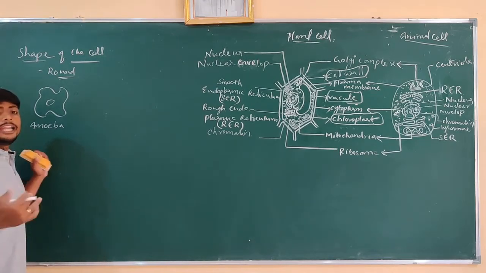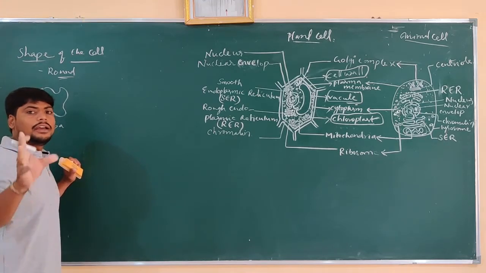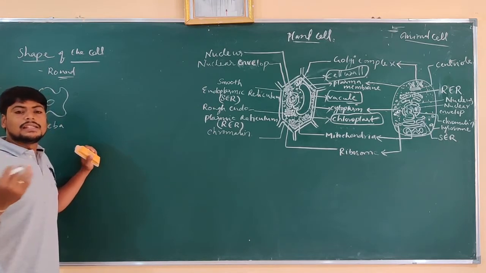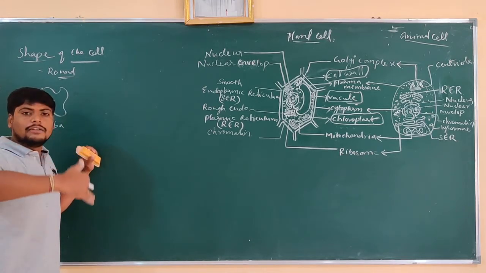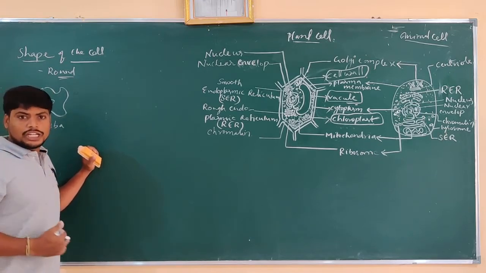Also in our body, white blood cells, that is leukocytes, are usually round in shape. Generally, when white blood cells are traveling in our blood, they are round in shape.